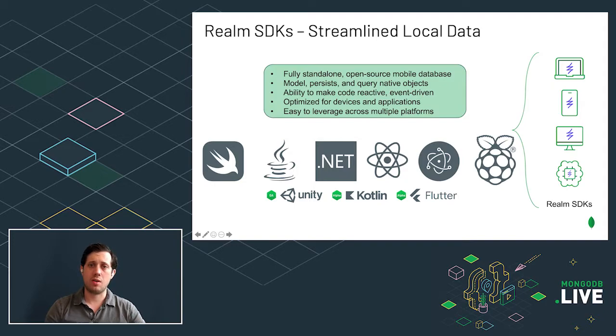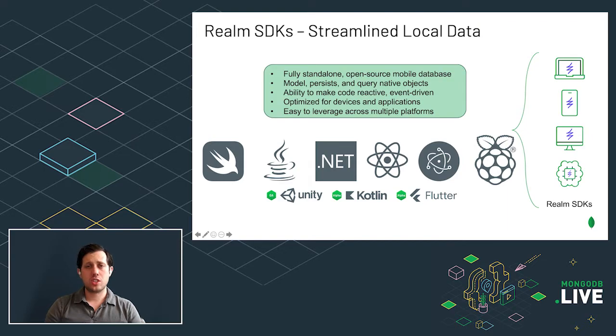Everything from iOS with Swift and Objective-C to Android with Java, Kotlin, .NET, including our newly GA'd Unity support, and also JavaScript libraries such as React Native, Electron, working with the Raspberry Pi.